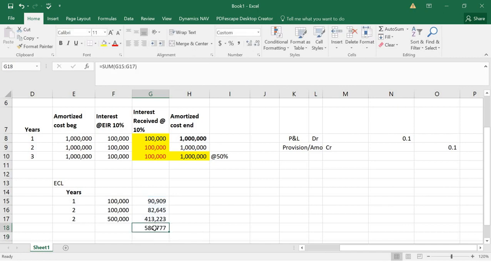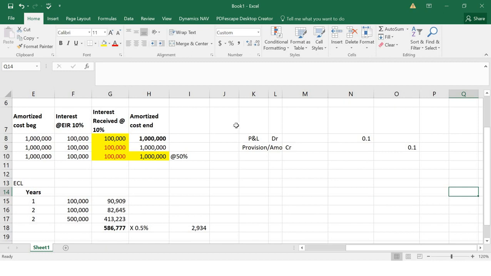It is 586,777, and we identified the probability of default as 0.5%, right? So how much is that then? 586,777 into 0.5%, which was 2,934. Right? Now this is where we were.